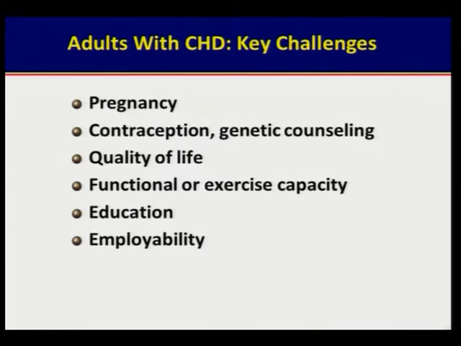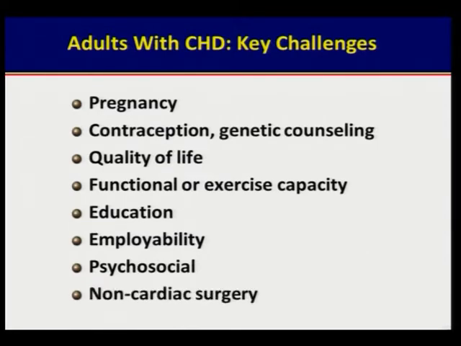Employability is again a big issue. Even post-operative ASD patients are sometimes not employed properly simply because there is a scar on the chest, and very often these are sent to us for review on whether they can be placed in meaningful employment or not. And then of course we do have psychosocial issues as these children become adults. Non-cardiac surgery is another big problem that often comes back to us, asking for clearance for general anesthesia in these GUCH patients.